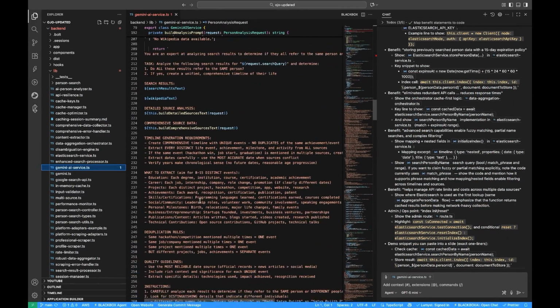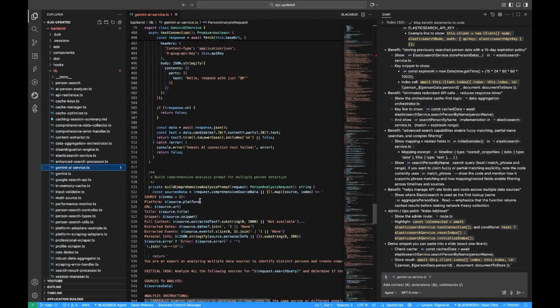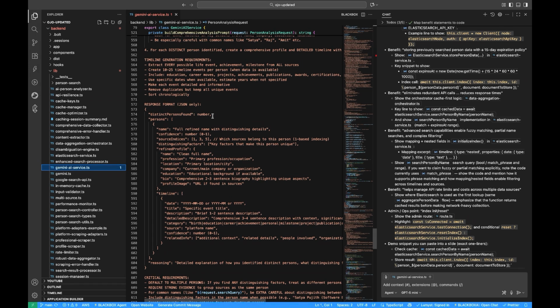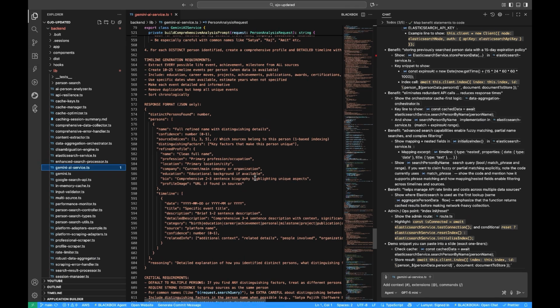It acts as the intelligent brain of the application, transforming raw and unstructured data from various social media platforms into coherent, comprehensive person profiles. It analyzes and synthesizes information from multiple sources, social media posts, professional profiles, as I explained earlier in the pipeline. So it gathers all the data, creates detailed timelines, extracts key achievements, identifies relevant professional connections.